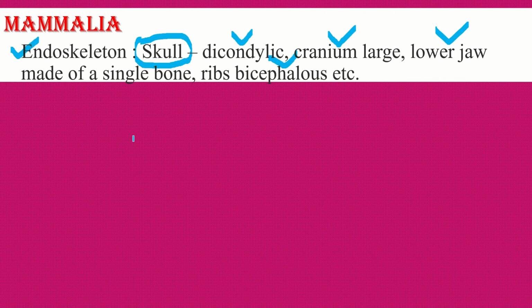There are 7 cervical vertebrae. Ribs are bicephalous. So these are some endoskeleton parts found in mammals.